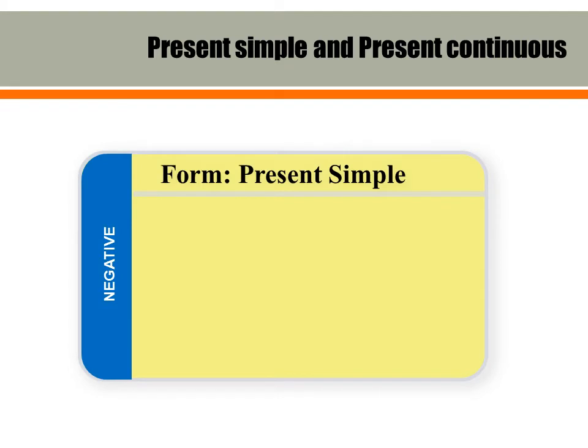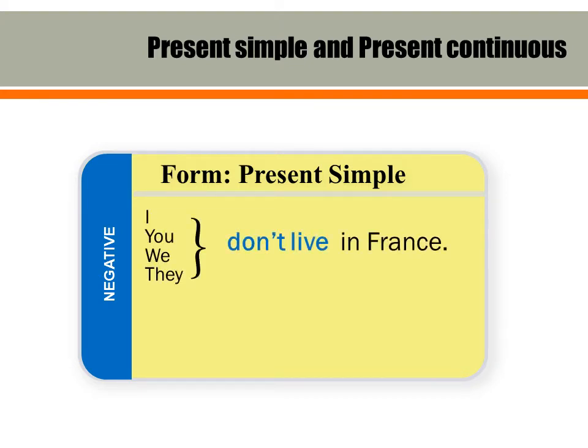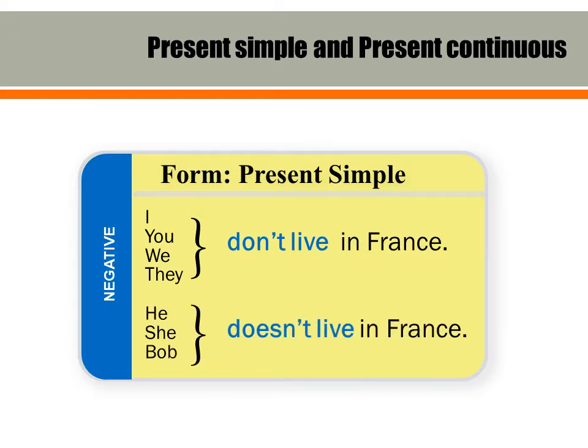The negative of the present simple uses an auxiliary verb, don't or doesn't. So we say, I don't live in France. You don't live in France. We don't live in France. They don't live in France. He doesn't live in France. She doesn't live in France. Bob doesn't live in France.